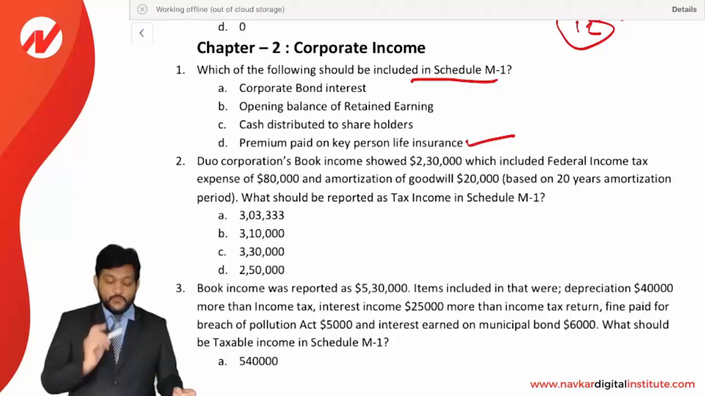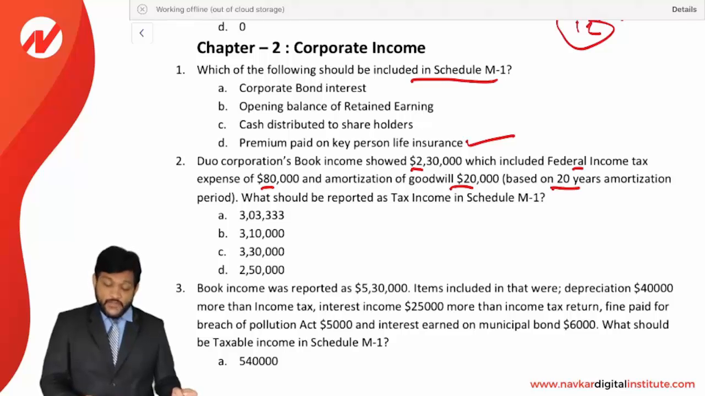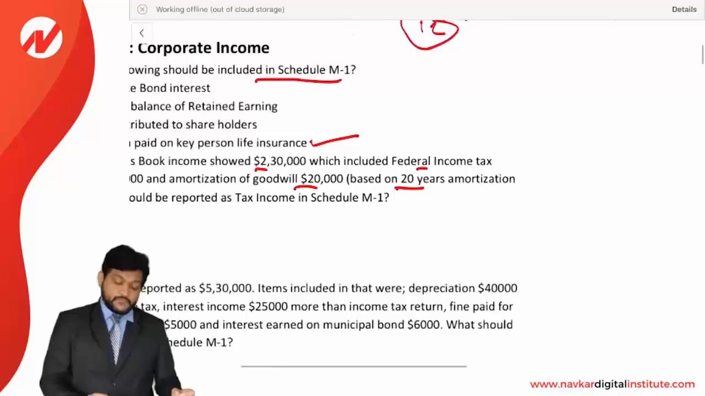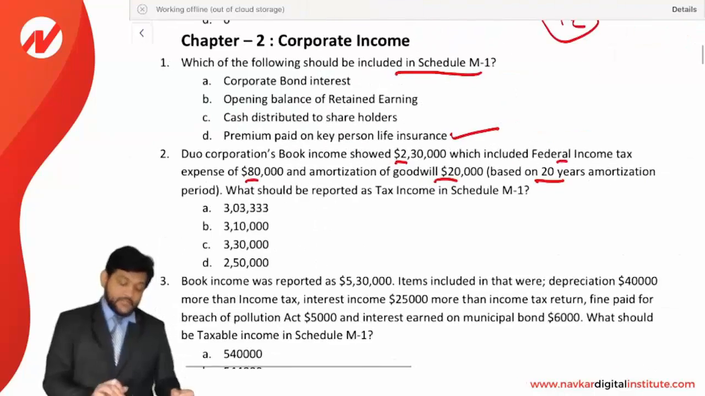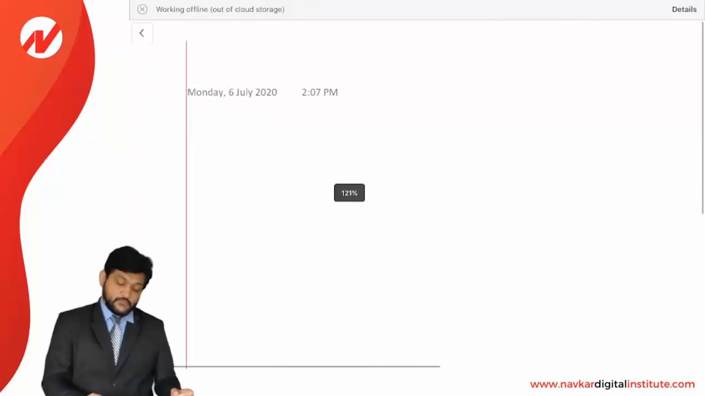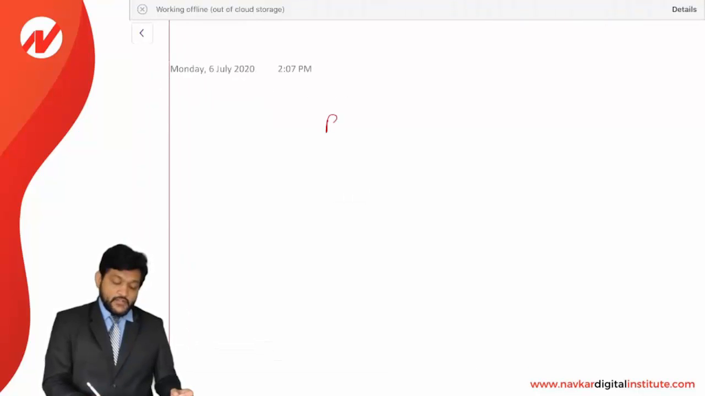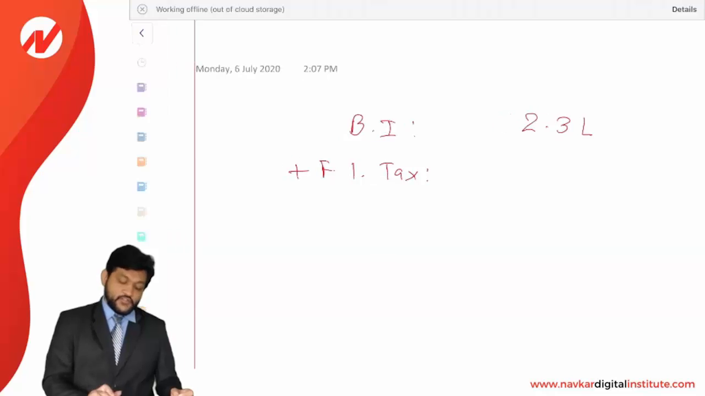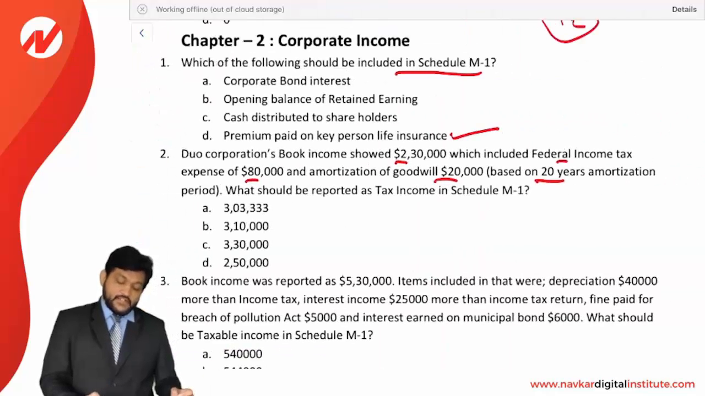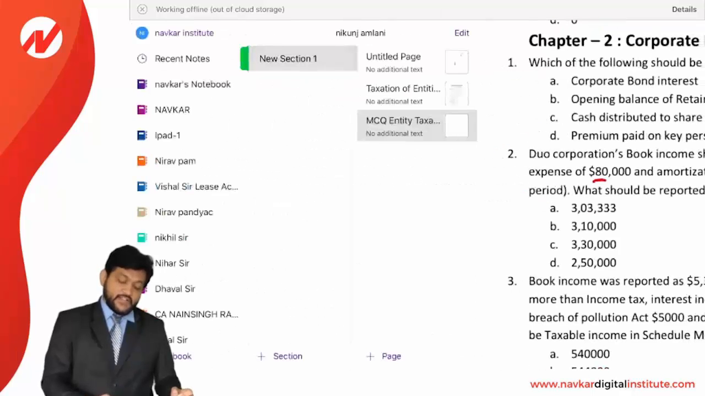Next, Deo Corporation's book income stood at 2,30,000, which included a federal income tax of 80,000 and amortization of goodwill of 20,000 based on a 20 years amortization period. What should be reported as taxable income in Schedule M-1? Now let's see. You can just make it like this. See, there has been a book income of 2,30,000. Federal income tax is a disallowed expense, so the federal income tax of 80,000 will be added back.